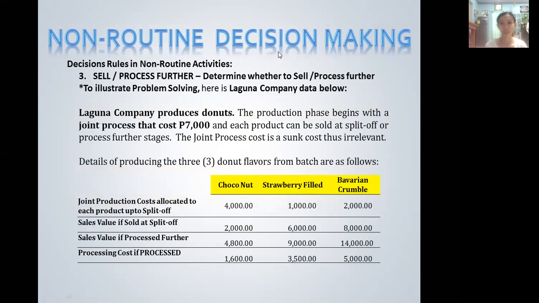By the way, who loves donuts? Laguna Company produces 3 flavored donuts. Your favorite: Choconut, the first one. Second one is Strawberry Field. And the third one is Bavarian flavored. Wow. Okay, let's continue.